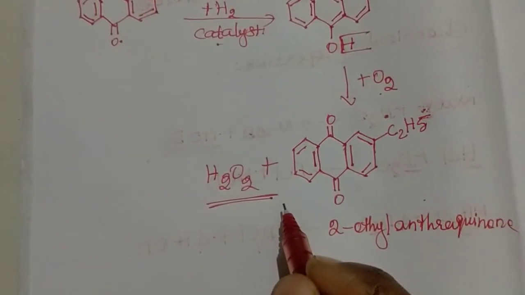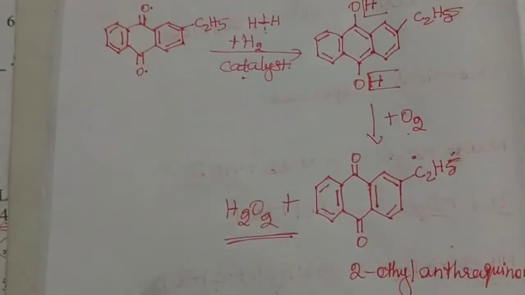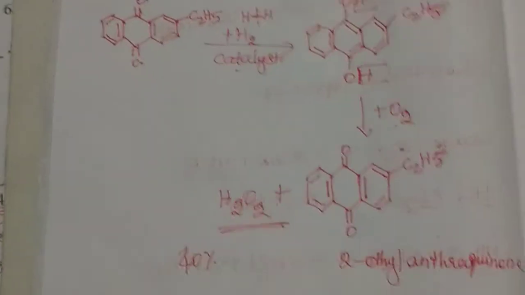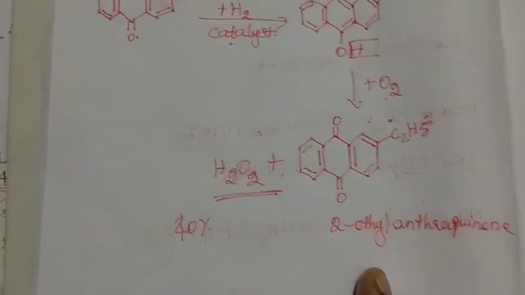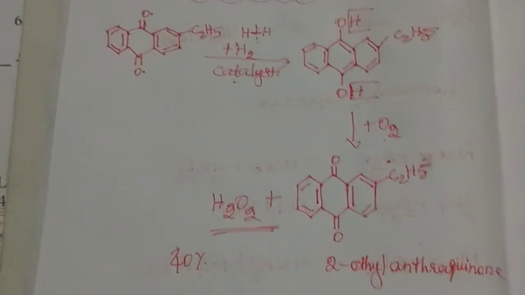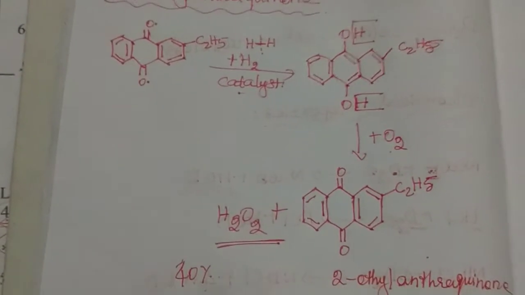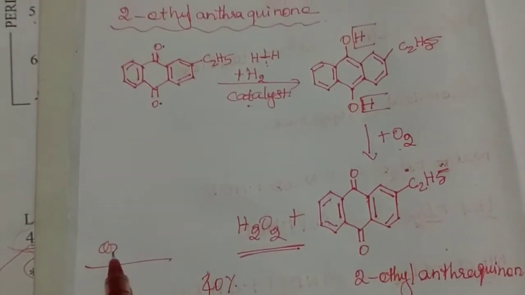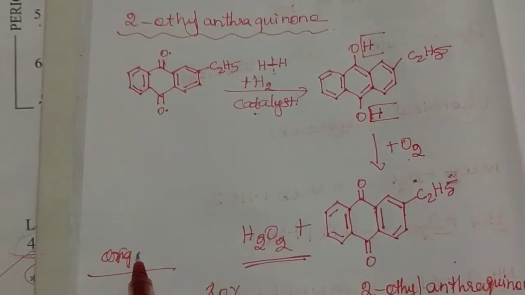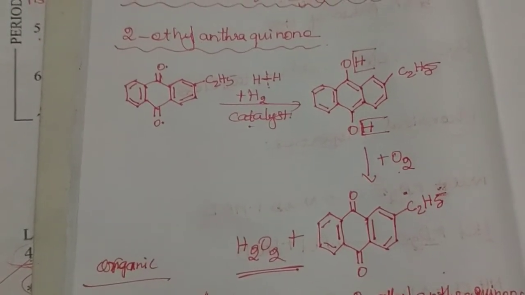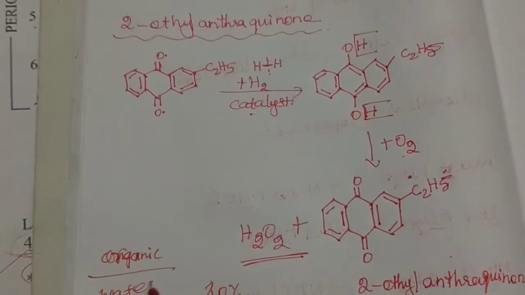That means hydrogen peroxide. From this resultant solution, only 40% is hydrogen peroxide and the remaining 60% is 2-ethyl anthraquinol. So here you have two layers, an organic layer and an aqueous or water layer.